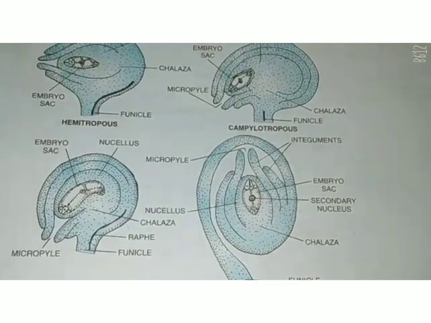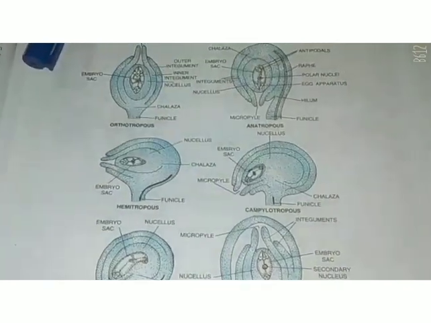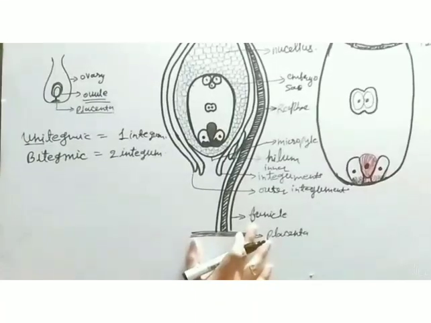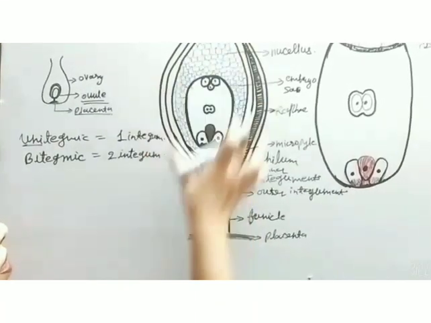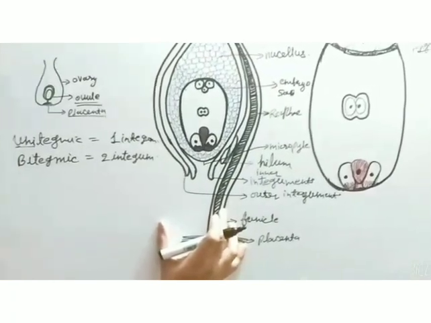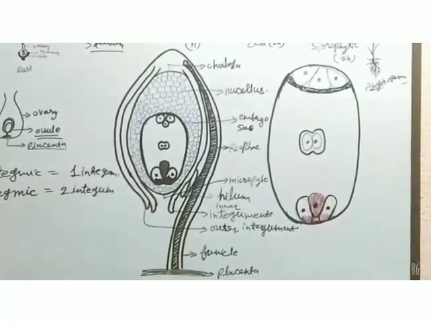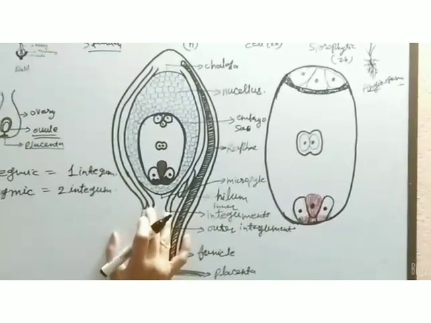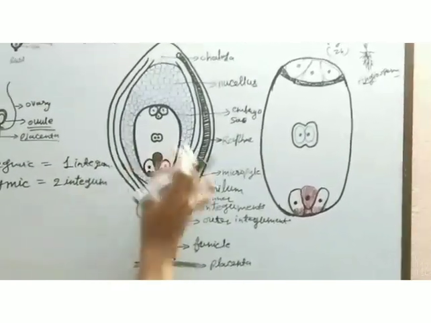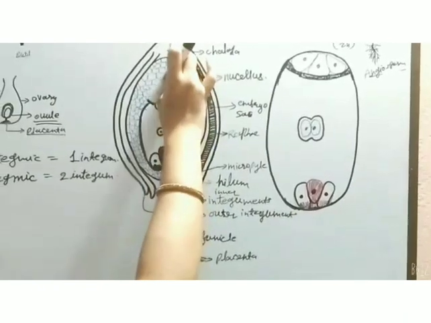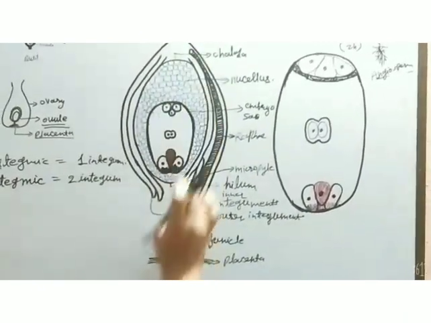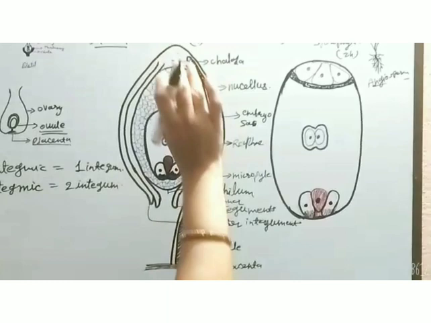So these are the different positions of ovule in different species. So you can understand this is the structure of an ovule. In the early stage, the ovule consists of the integument and nucellus, micropylar end and chalazal end. In this way the two poles are there, the micropylar pole and the chalazal pole.